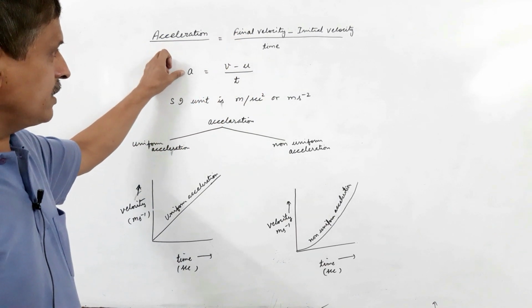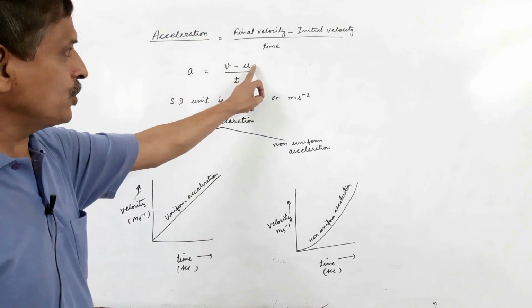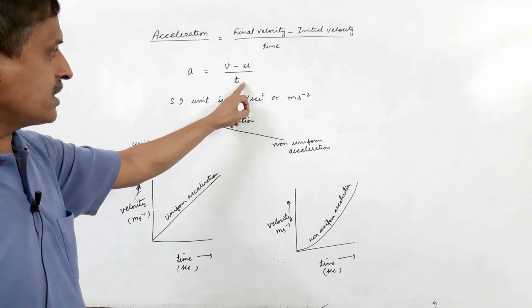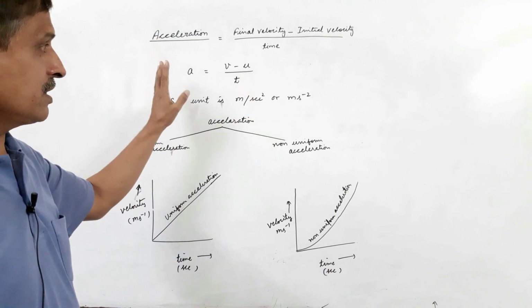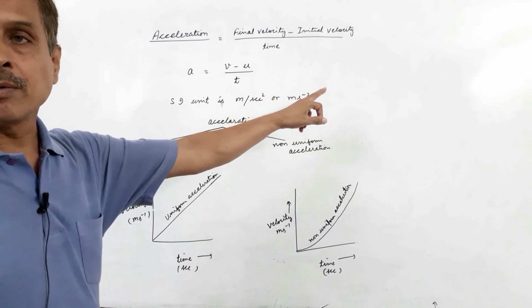Acceleration is represented by a, final velocity is v, initial velocity u, and time represented by t. The SI unit of acceleration is meter per second square, or meter second minus 2.